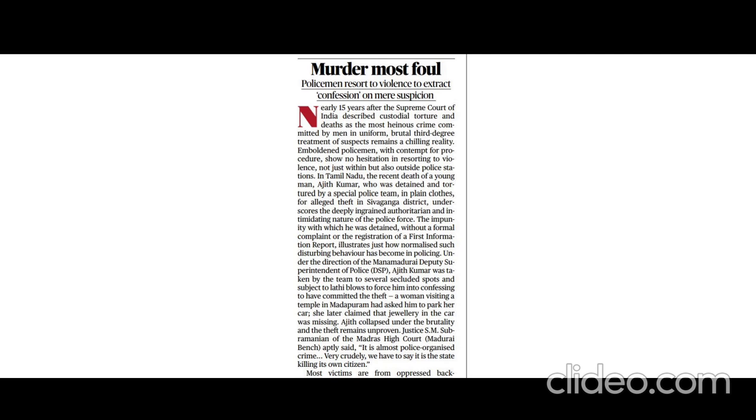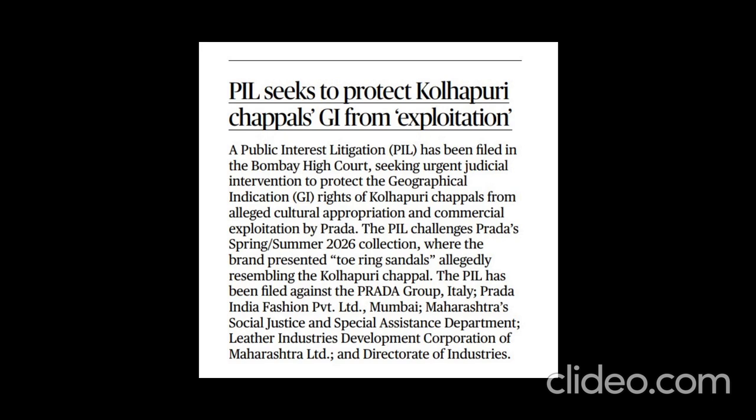Next important point is empowering civil society and human rights organizations so that we can promote human rights protections. So these are the measures we are taking from the police side, the legal side, and the civil society side, to control custodial death. So we can get a mains based question.